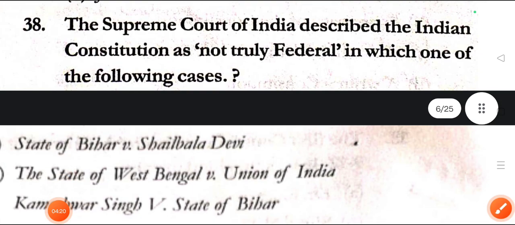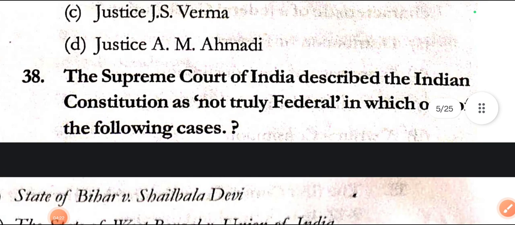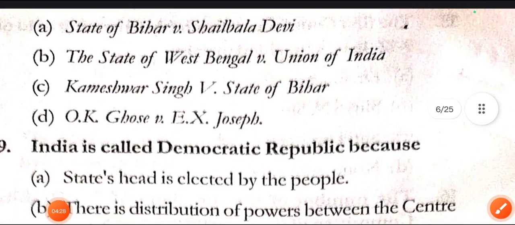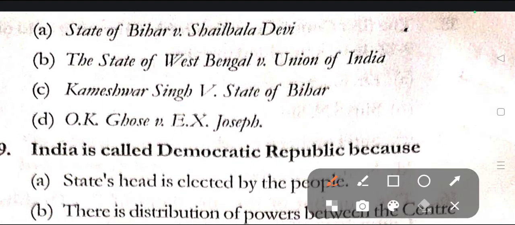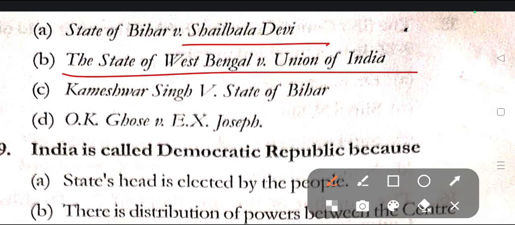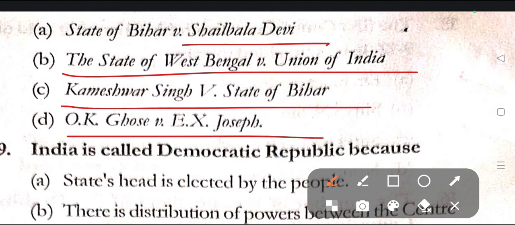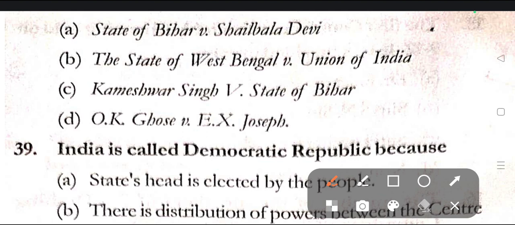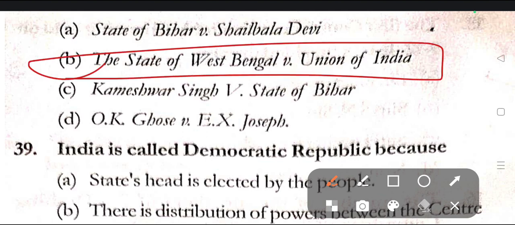Sawant. Question number 38. The Supreme Court of India described the Indian Constitution as not truly federal in which one of the following cases? Here options are option A, State of Bihar versus Sir Kameshwar Singh, option B, the State of West Bengal versus Union of India, option C, Kameshwar Singh versus State of Bihar, option D, A.K. Ghosh versus E.X. Joseph. Here in question number 38, the correct answer is option B, that is the State of West Bengal versus Union of India.